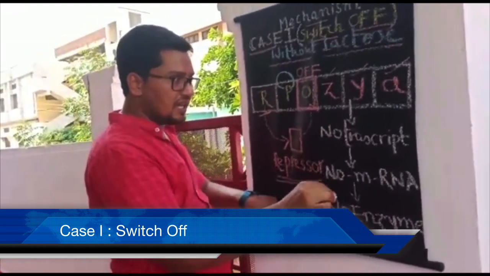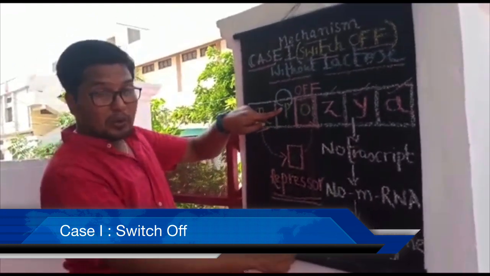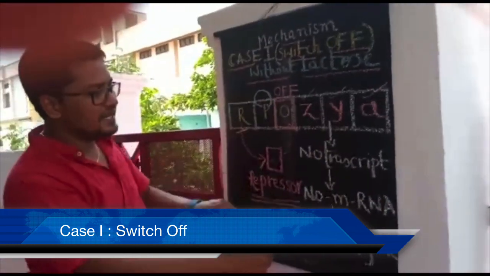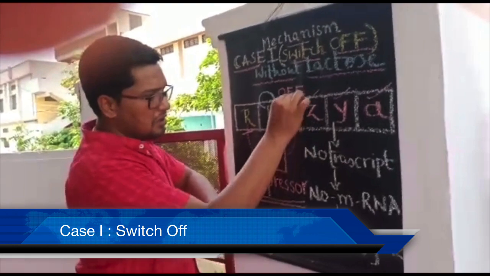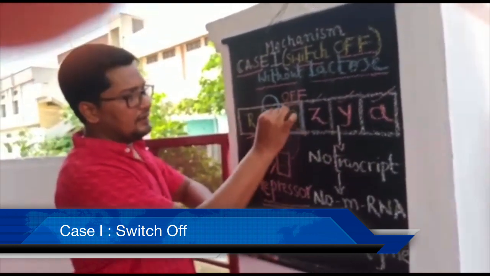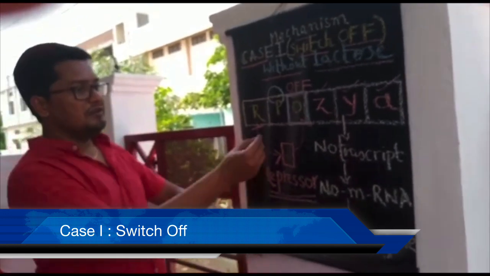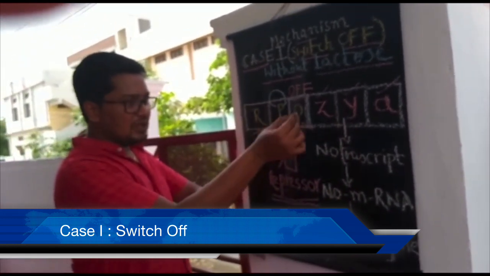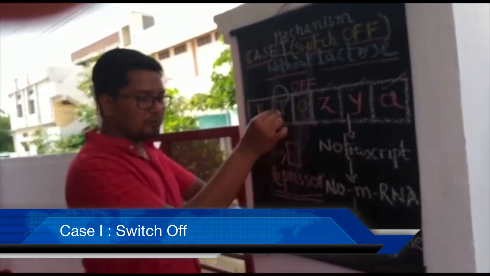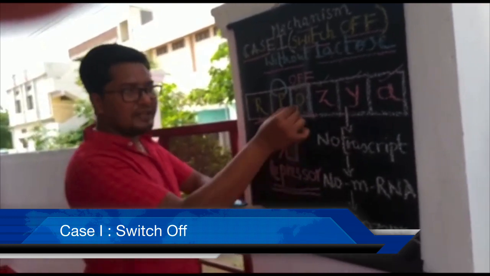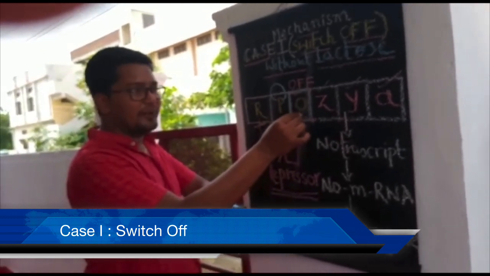But now you see, for the RNA polymerase enzyme, the operator acts as a roadblock. What is the reason? For the RNA polymerase enzyme, the operator acts as a roadblock because the repressor already got attached to the operator.